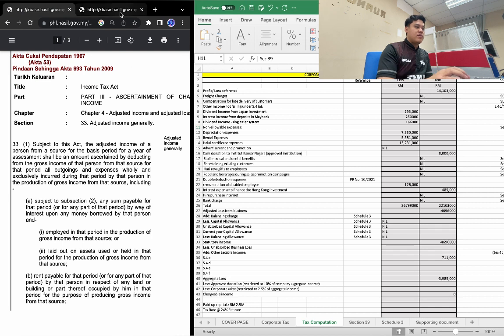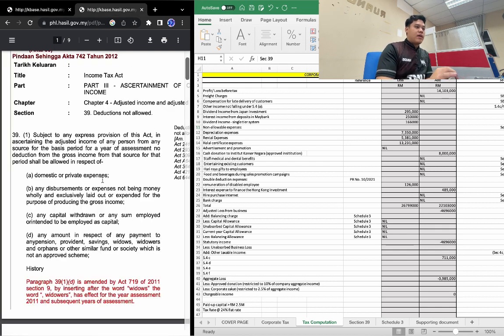As we can see, section 39(1) says, subject to any express provision of this Act, in ascertaining the adjusted income of any person from any source for the basis period for a year of assessment, no reduction from the gross income from that source for that period shall be allowed in respect of domestic or private expenses, any disbursements or expenses not being money wholly and exclusively laid out or expended for the purpose of producing the gross income, any capital withdrawn or any sum employed or intended to be employed as capital.